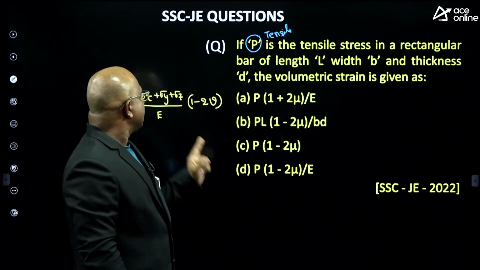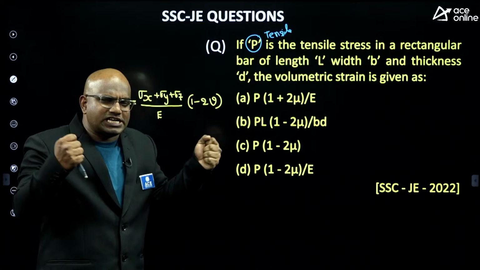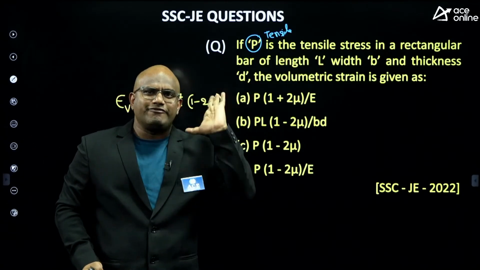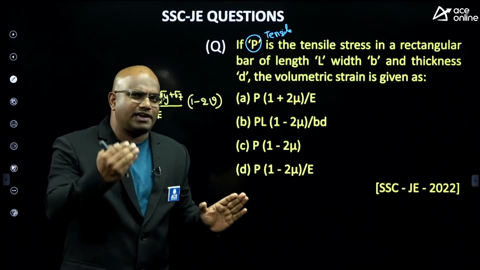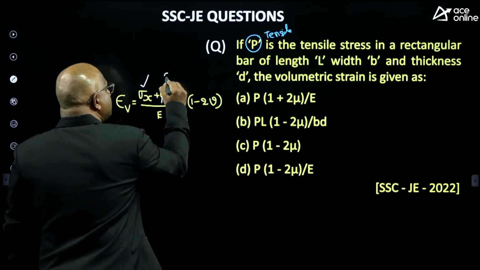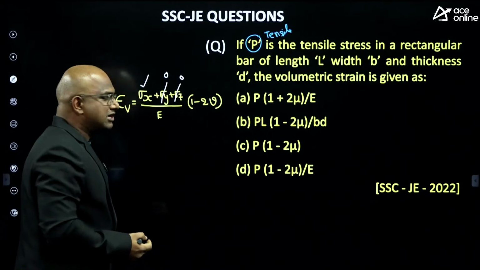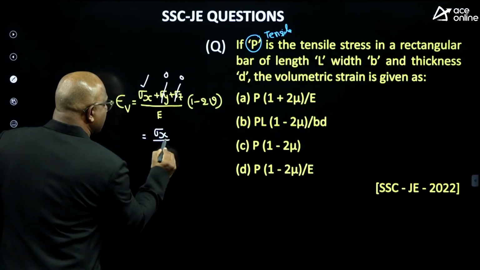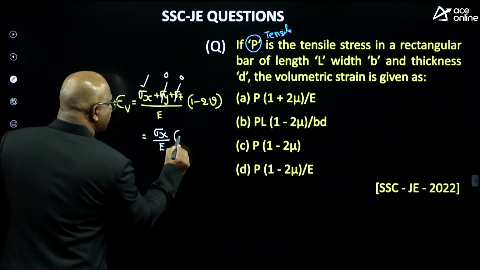Now if you observe carefully, guys, here only one direction stress is there. Only X direction, because for this block only one direction stress is there. You can assume either X or Y or Z. I'm assuming X direction, so Y will be 0, Z will be 0, guys. So answer equal how much? Sigma X by E into 1 minus 2V.